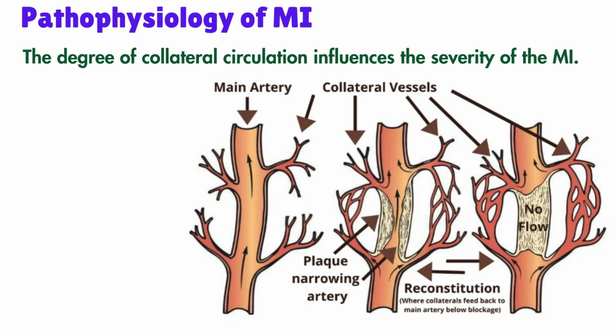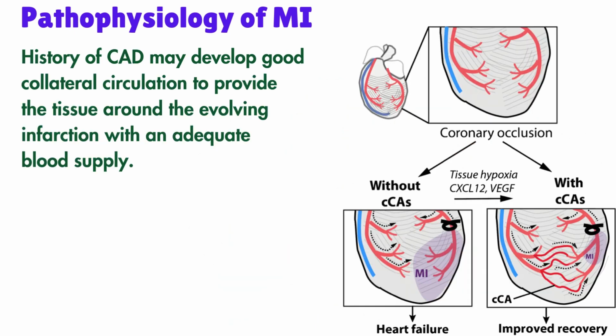What is collateral circulation? Collateral circulation is the alternative circulation around a blocked artery or vein via another path, such as nearby minor vessels. A person with a long history of coronary artery disease may develop good collateral circulation to provide the tissue around the evolving infarction with an adequate blood supply. This is one reason a younger person may have a more serious first MI than an older person with the same degree of blockage. The area of infarction takes time to develop.